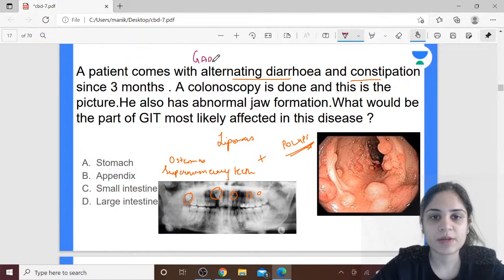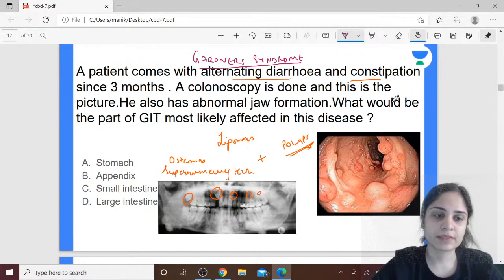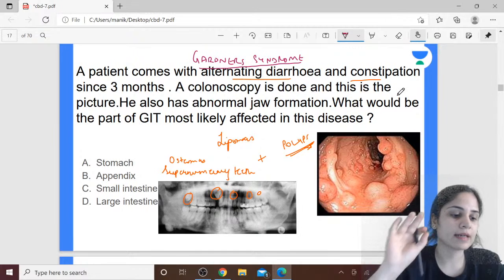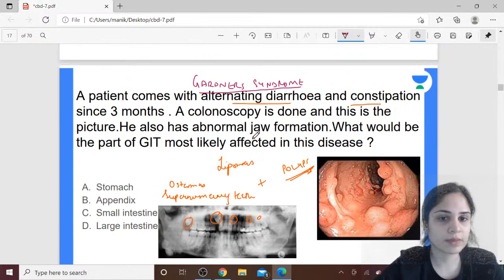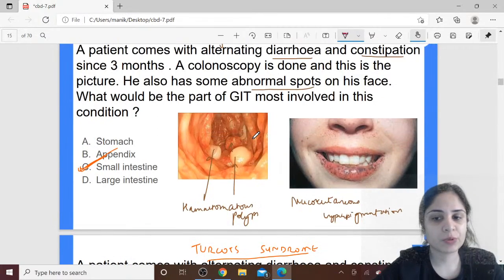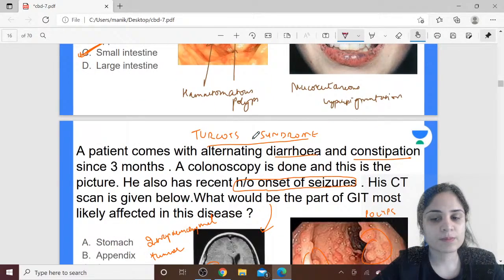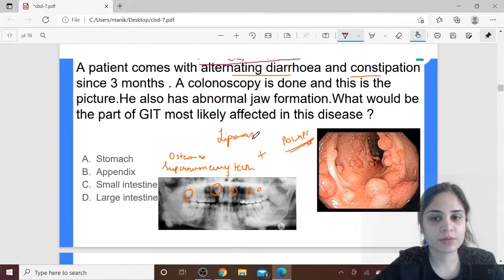So this question is about Gardner's syndrome. Are you seeing all the diseases are presenting with similar GI complaints: alternating diarrhea, constipation, and polyps in the intestine, but they affect different parts. They either affect the small intestine or the large intestine, and along with that there is always one feature which is very characteristic. Like in Gardner syndrome you get osteomas, in Turcot syndrome you get brain tumors, in Peutz-Jeghers syndrome you get mucocutaneous hyperpigmentation. So these small specific details, you should be remembering them so that it helps you get good marks in the exam.